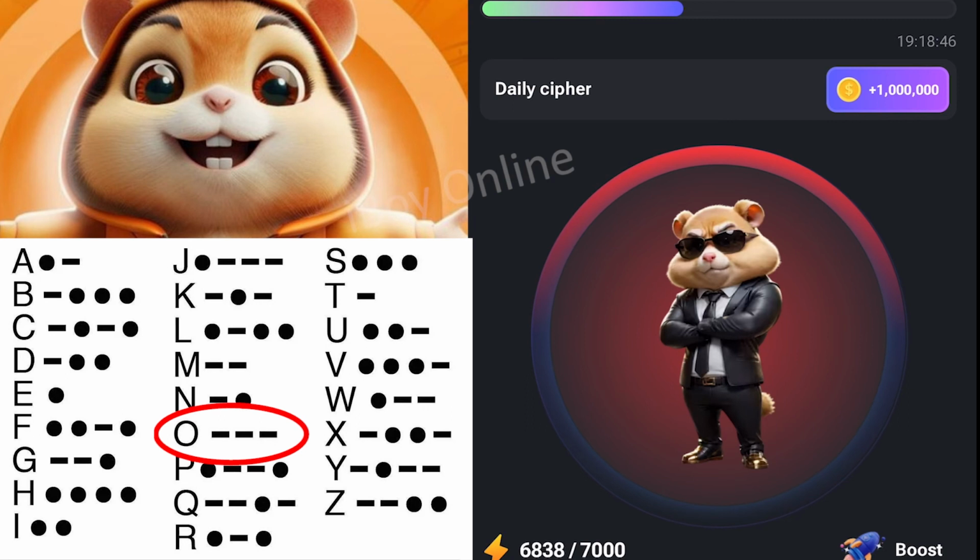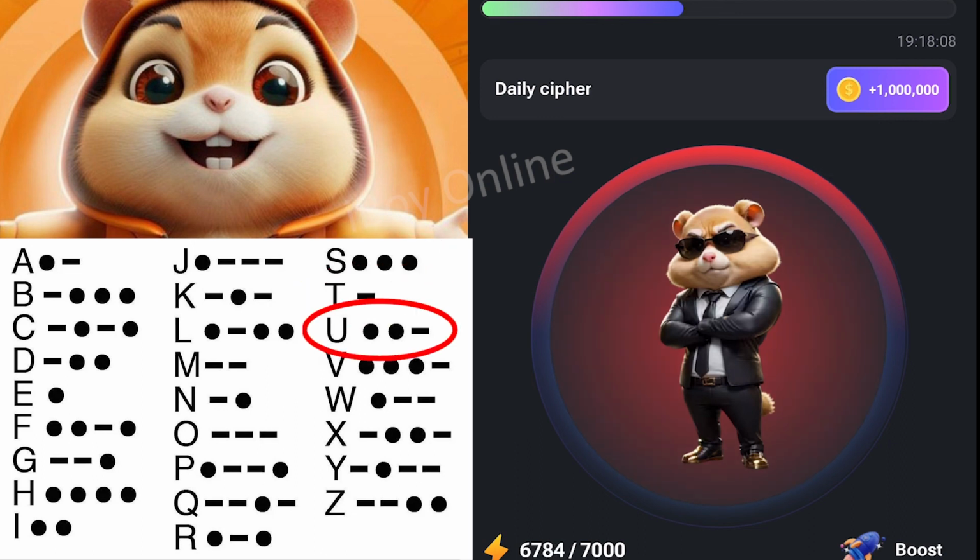Then for P, it's dots, then you hold and release, dots. Then for Q, you hold and release, dots, hold and release. Then for R, dots, you hold and release, and dots. Then for S, it is 3 dots, so that's 1, 2, 3. Then for T, just hold, release.